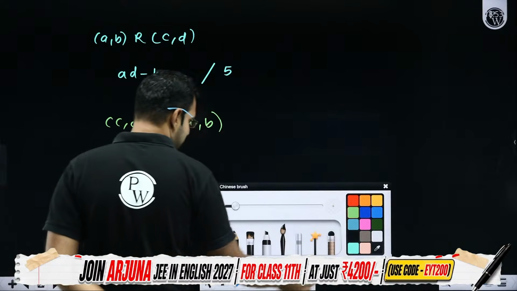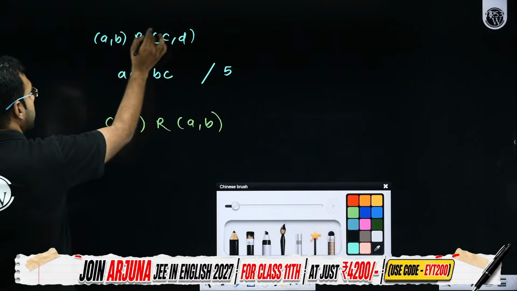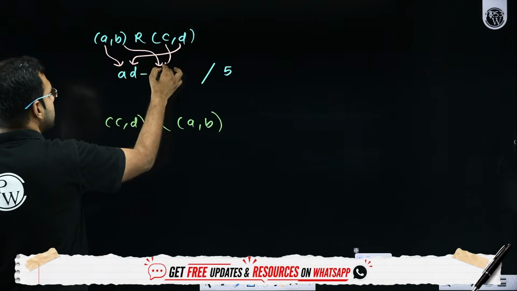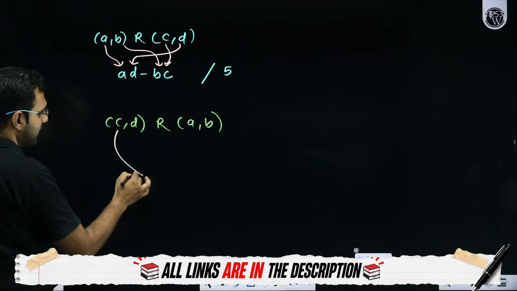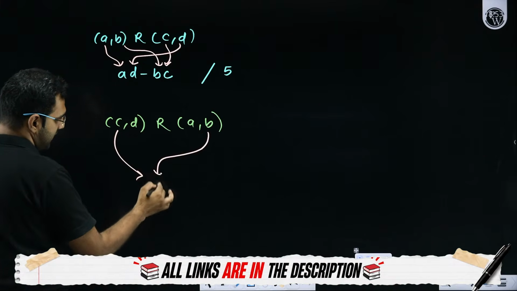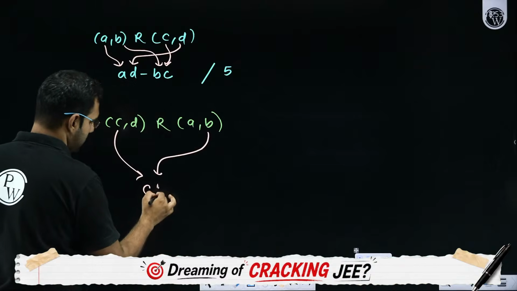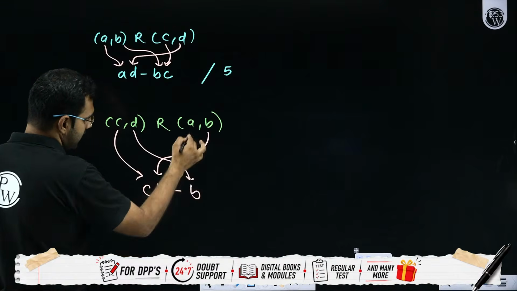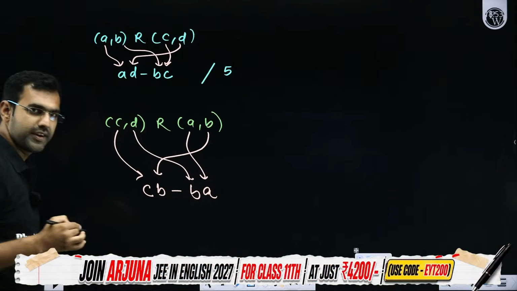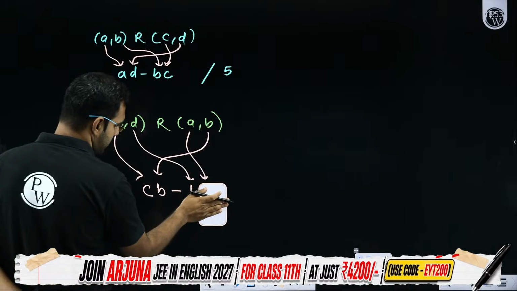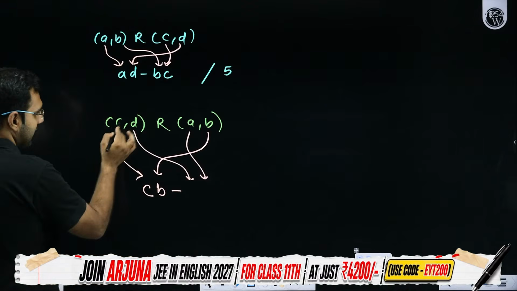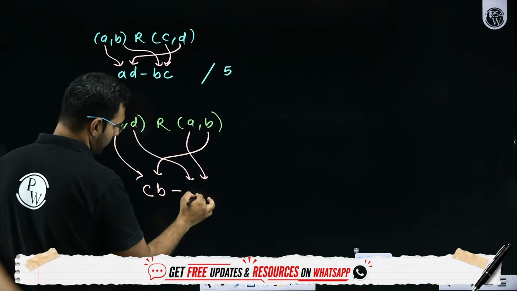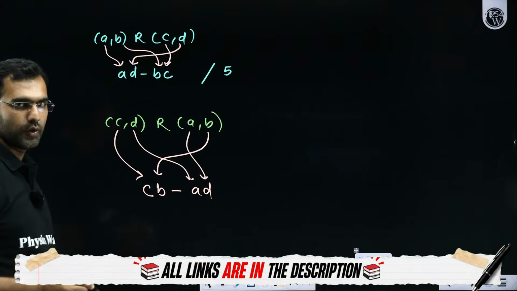So here I'll say that (A, B) maps with (C, D) if AD minus BC is divisible by 5. I hope you're listening and understanding. I repeat, this is AD, and this is BC. Yes or no?